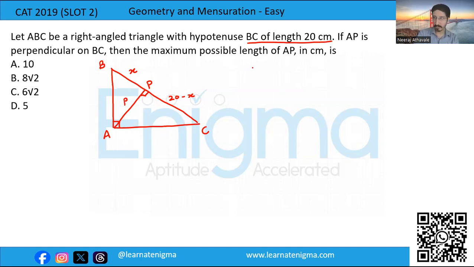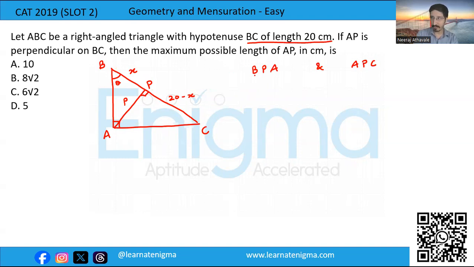Now, if we consider triangles BPA and APC, and I assume that this angle, angle ABC, is theta. It is also ABP for this triangle.